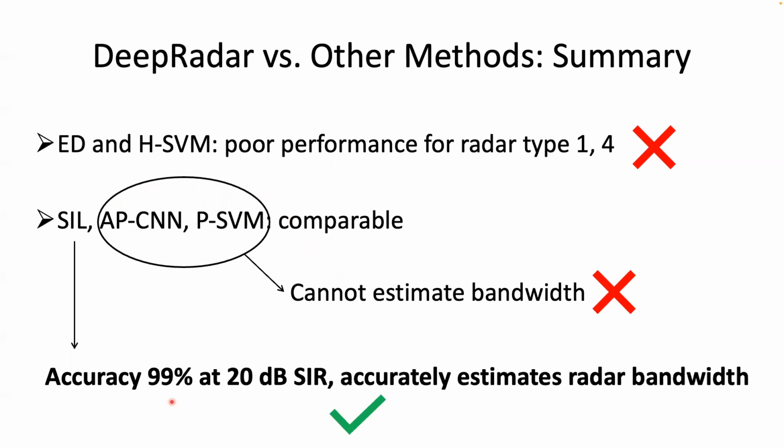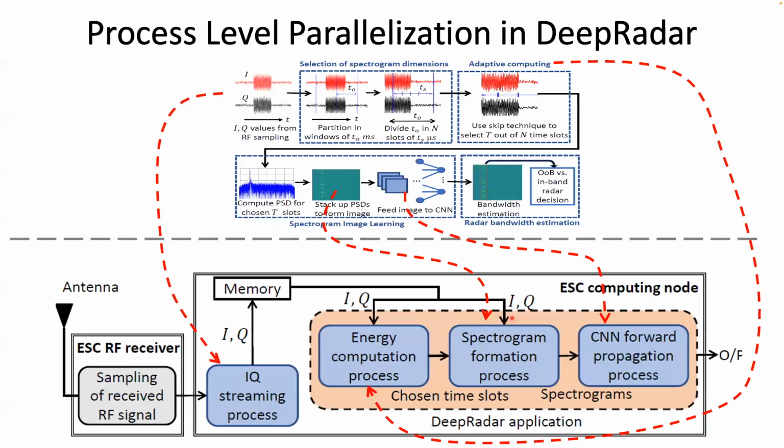In contrast, SIL has 99% radar detection accuracy at 20 dB SIR, and it can also estimate the radar bandwidth accurately. Now let us see the implementation details of DeepRadar. We designed DeepRadar as a 4-process pipeline. As shown in this slide, the IQ process streams the IQ values from the RF front-end to the memory unit on the compute node.